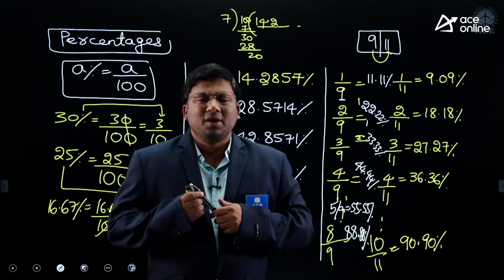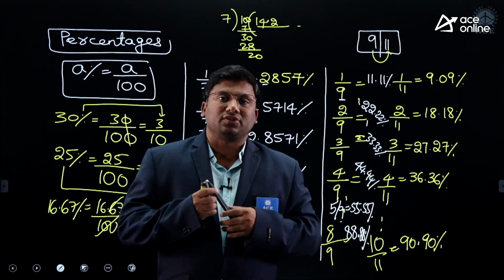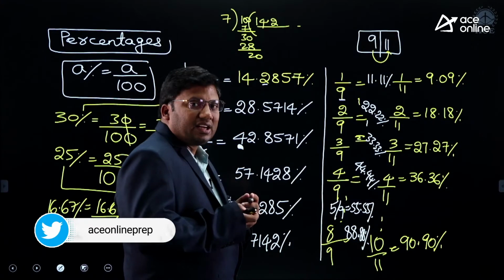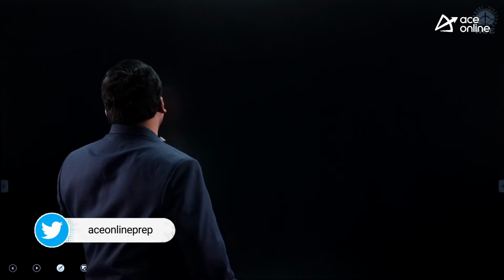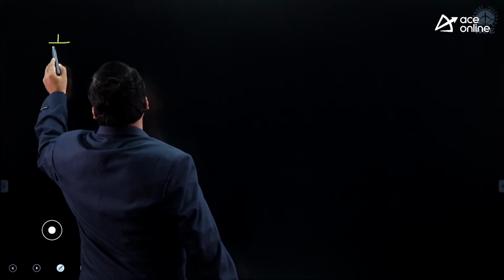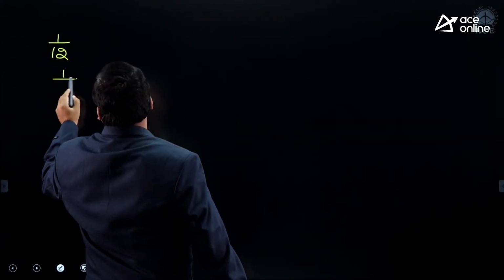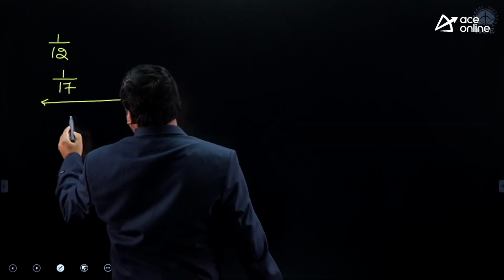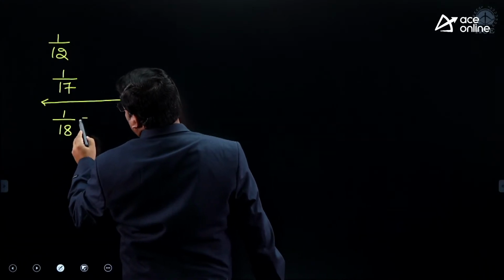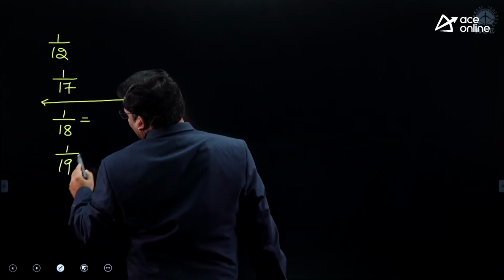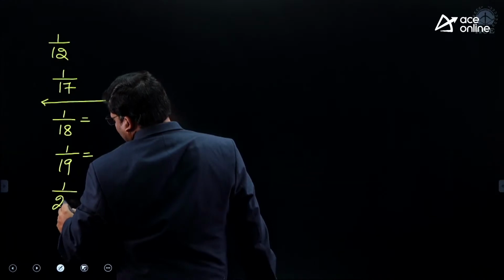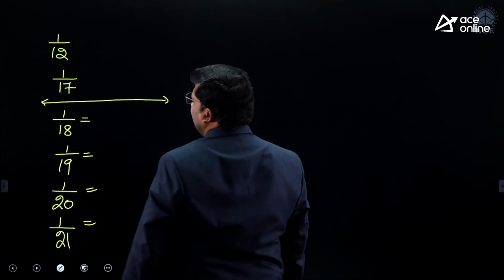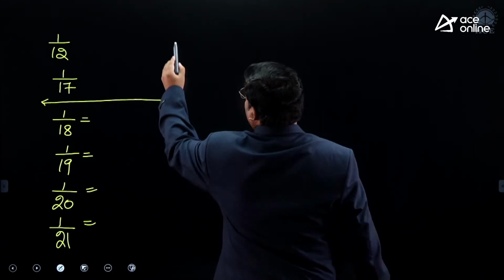Complicated percentages, where a good number of students find it difficult, we will discuss. I hope the idea is clear. Some more complicated percentages we will discuss. Write down 1 by 12 and 1 by 17 at one go. Write down 1 by 18, 1 by 19, 1 by 20, 1 by 21, at one go.